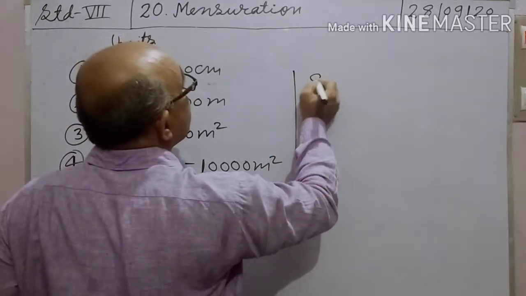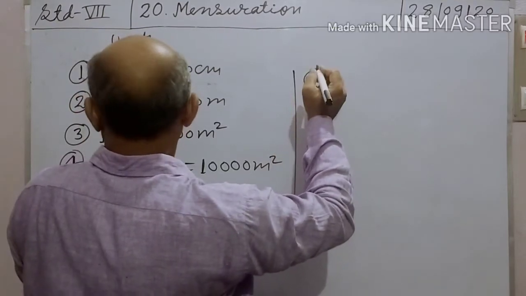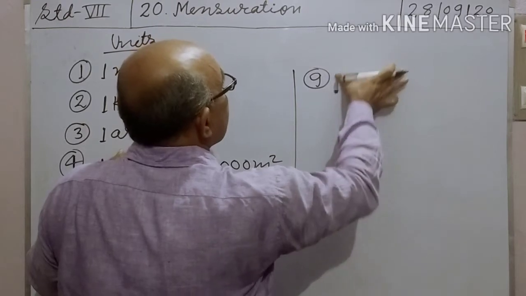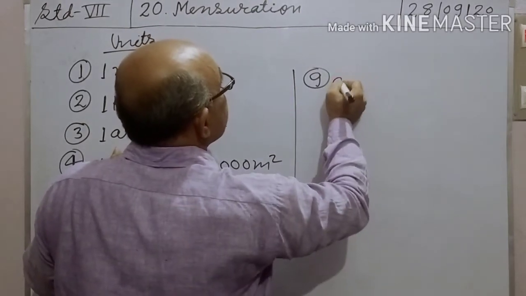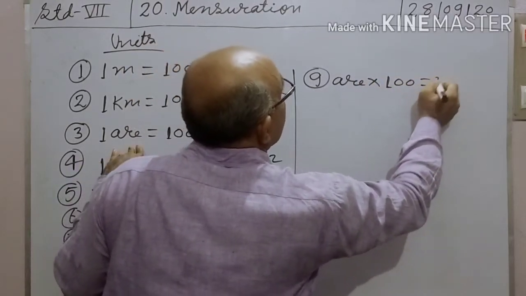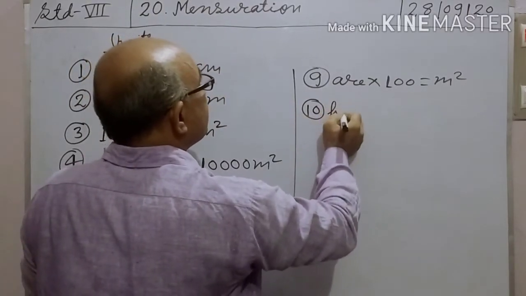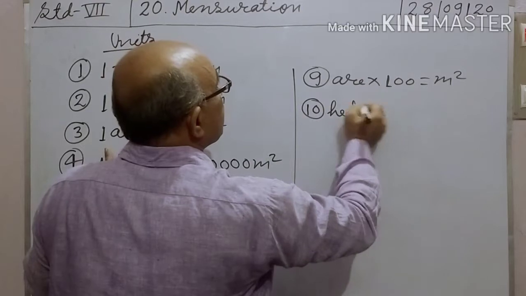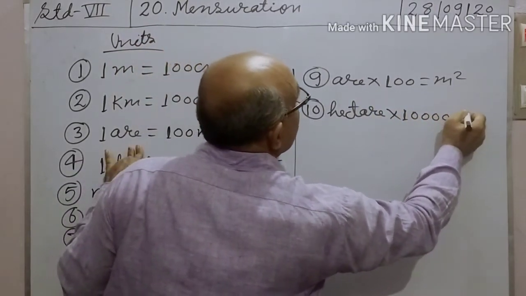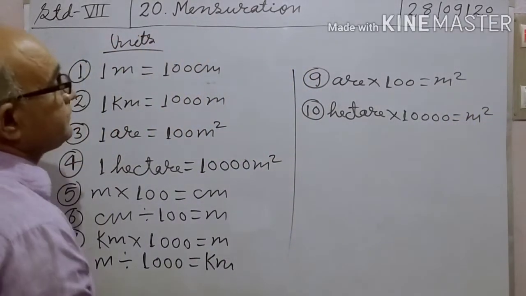Now 9, 1 are equal to 100 meter square, so are into 100 equal to meter square. 10, hectare into 10,000 equal to meter square. Write it.